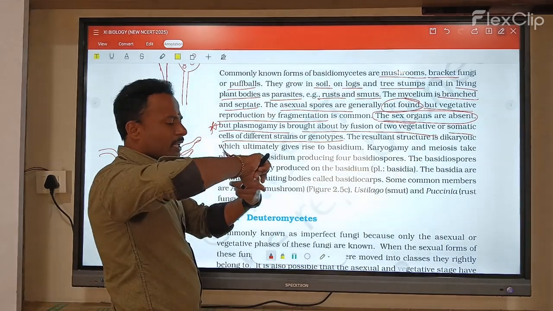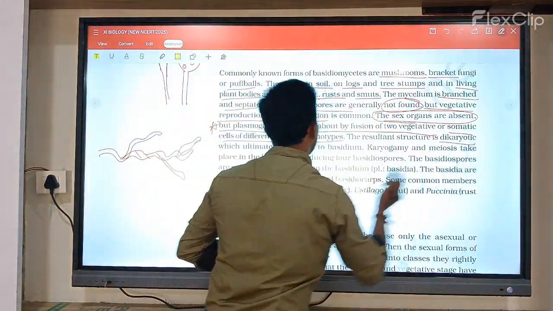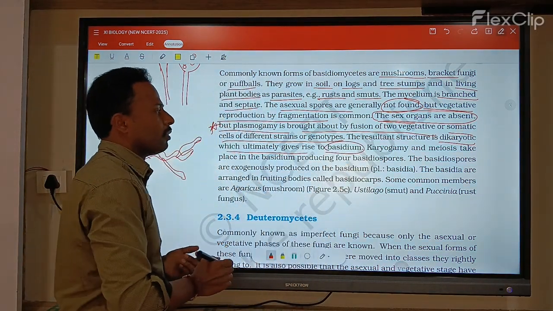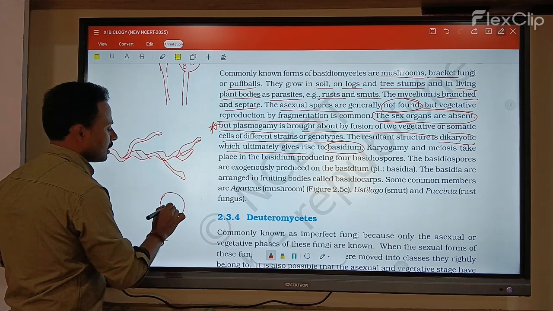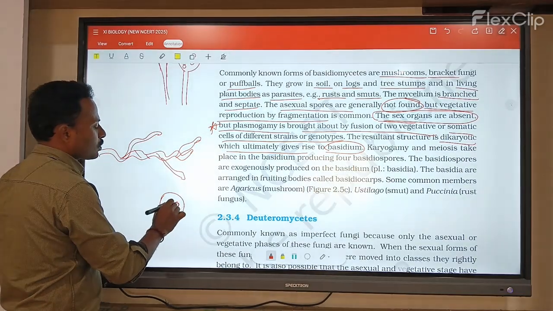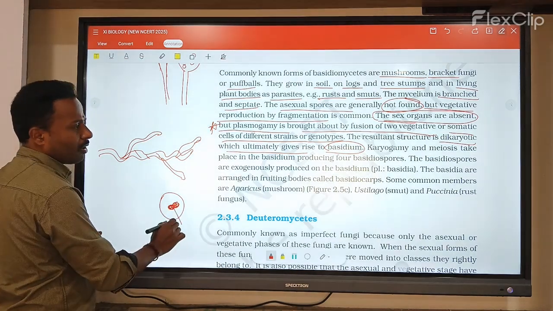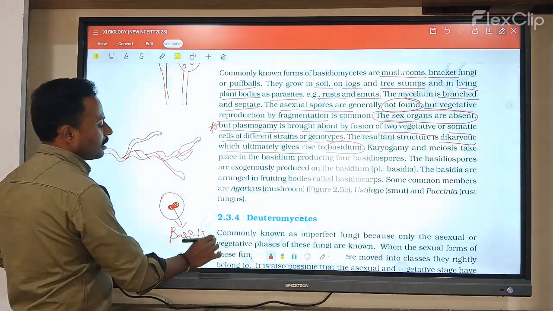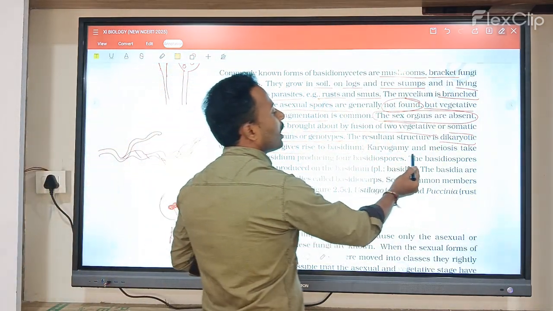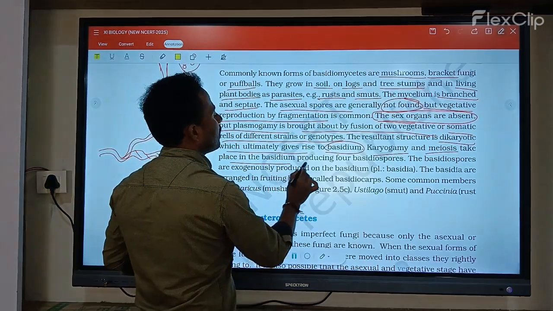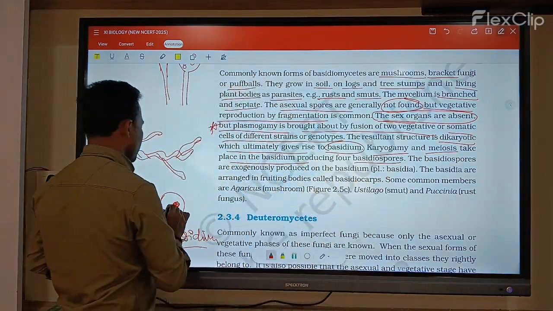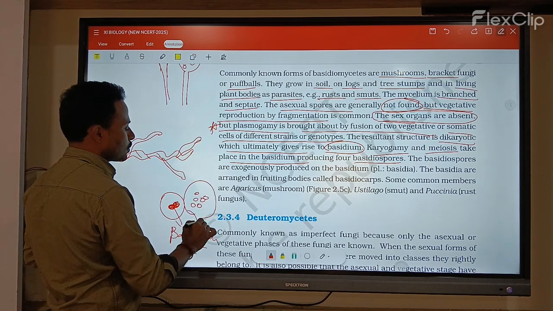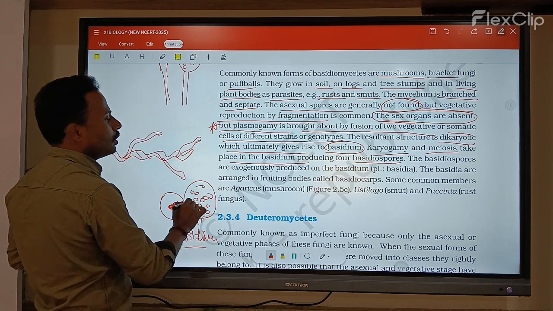When these two vegetative cells fuse, what happens? They form a dikaryotic stage, which ultimately gives rise to a basidium. After the dikaryotic condition forms, with two nuclei, they produce a basidium. Karyogamy and meiosis take place, and the basidium produces basidiospores, a number of basidiospores.